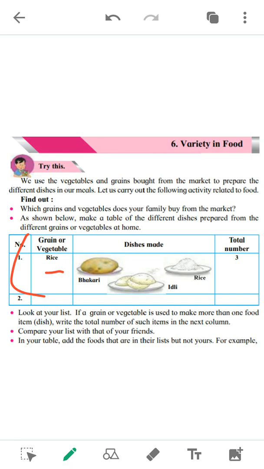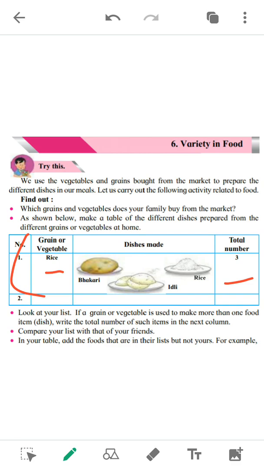Now you aren't in school, so you have to do it at your home. So look at your list. If a grain or vegetable is used to make more than one food item, write the total number of such items in the next column. See, in this column, you have to write. Suppose rice. We made 3 dishes out of rice. So we wrote 3, total number of dishes made from rice. हमने कितनी चीजें बनाए? भाकरी, इडली और राइस. प्लेन राइस मतलब किससे? राइस से. तो ये हमने टोटल नंबर में लिखे.